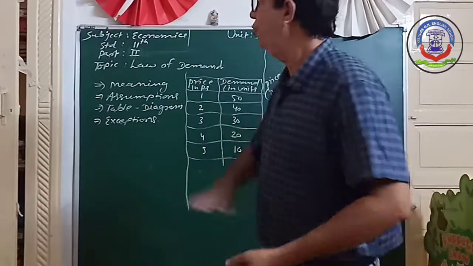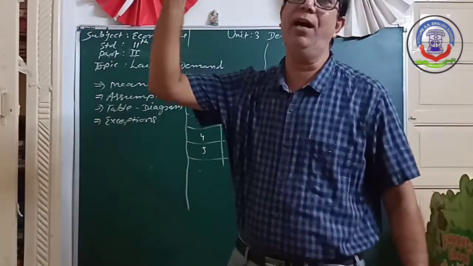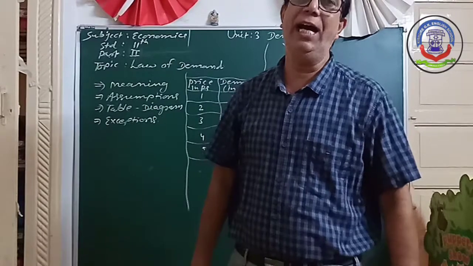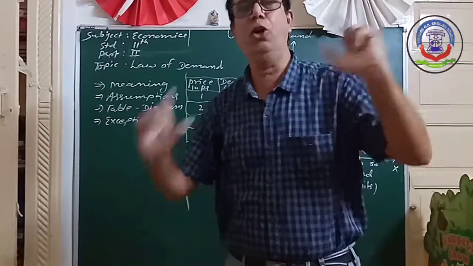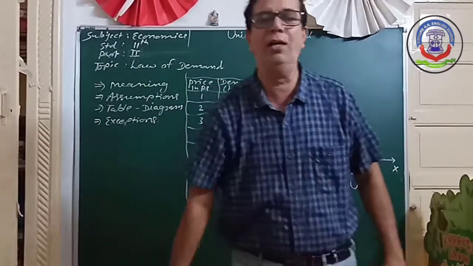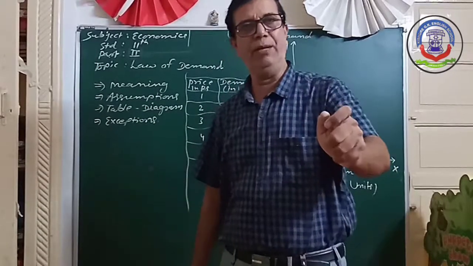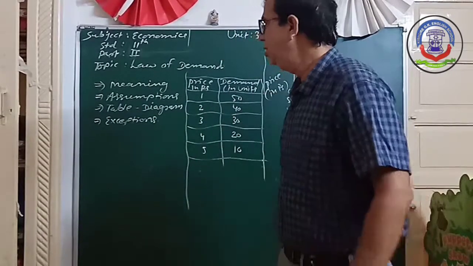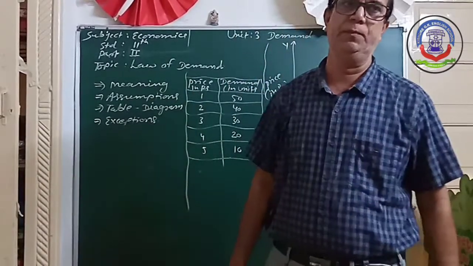In the same way, what is our law? Price increases, demand decreases. Price decreases, demand increases. This is the law of demand. But in some cases, the law of demand does not work. So when the law of demand does not work, that is known as an exception to the law of demand.